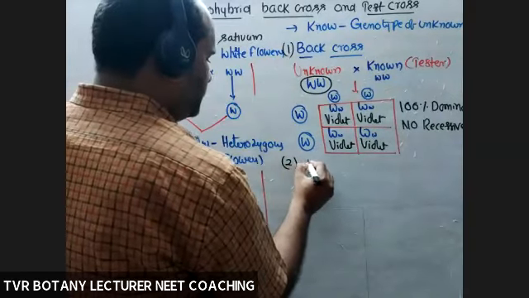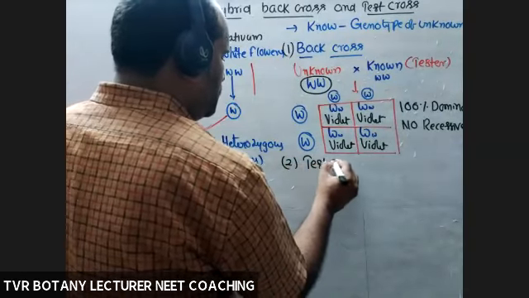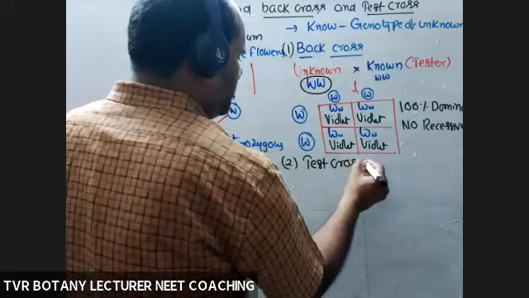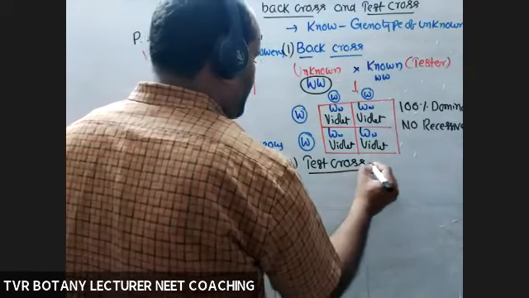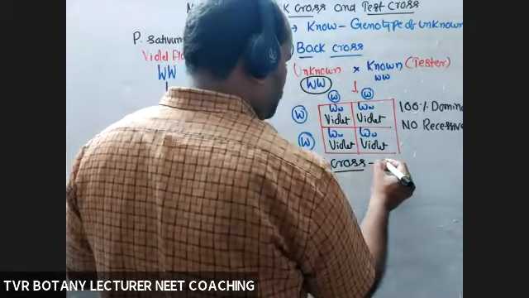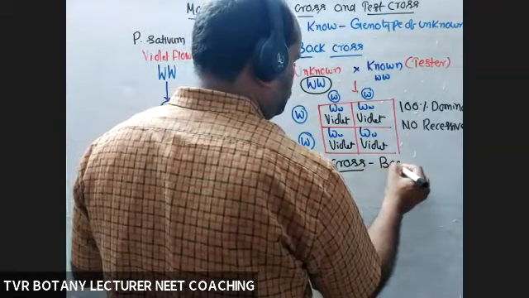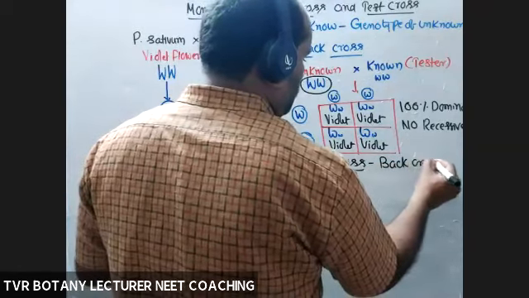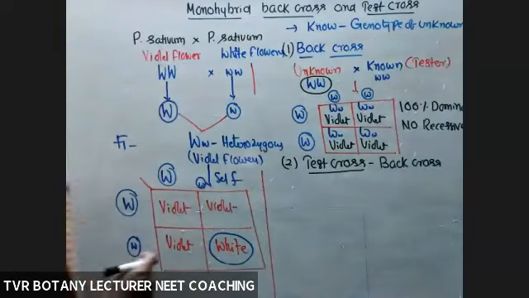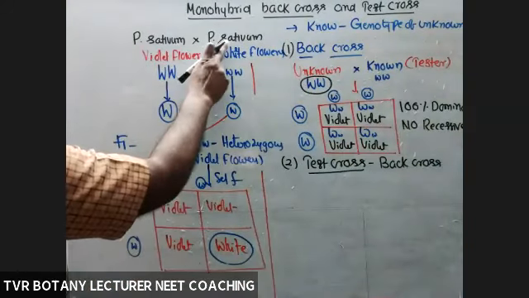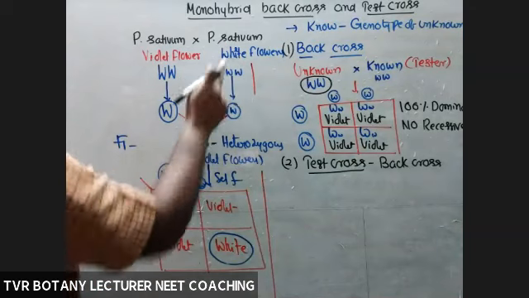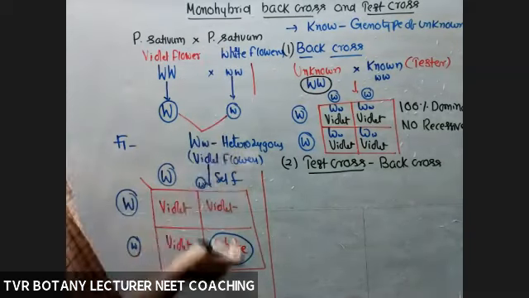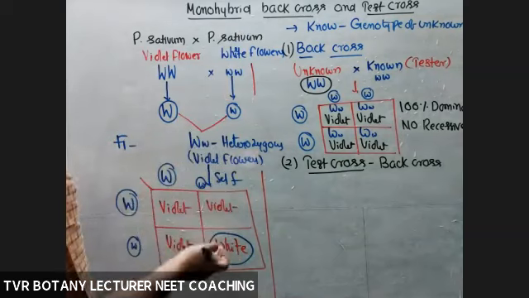Second one, test cross. Test cross is also a type of back cross. One type of back cross means we are crossing an unknown one with a known one. This one with the parent or not? Same. There is no difference between these two. The difference is generations only.